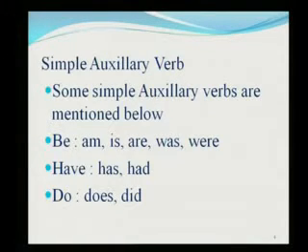Am, is, are are for the present tense; was and were are used with the past tense. Have, has, had, do, does, did. All these are the simple auxiliaries. They form an integrated part of a sentence, and when they do, you cannot disturb these verbs along with the main verbs.